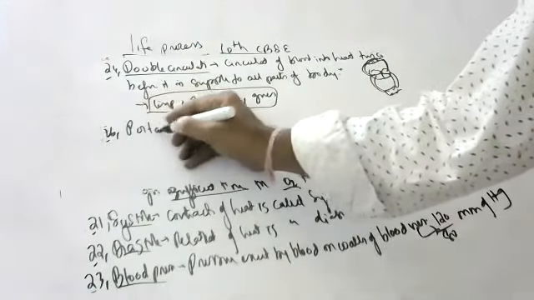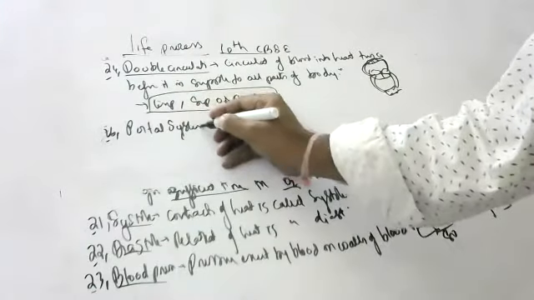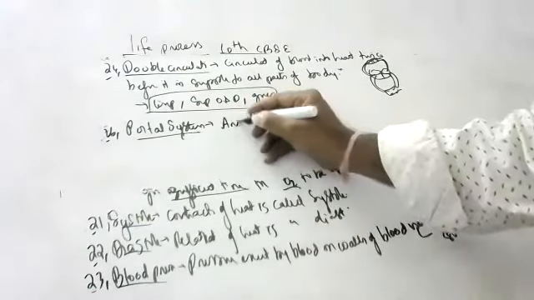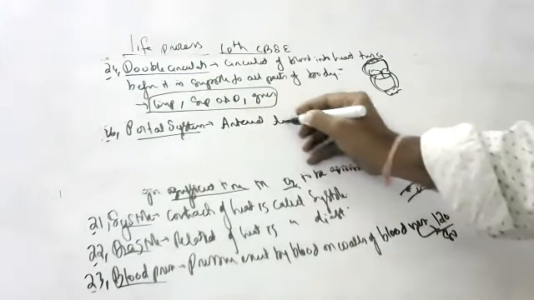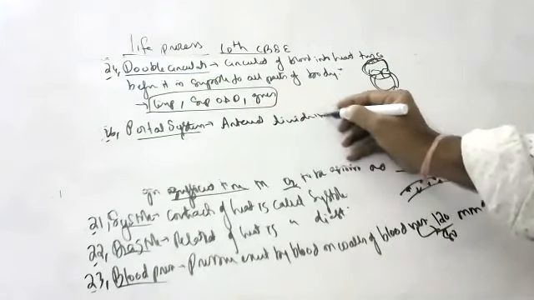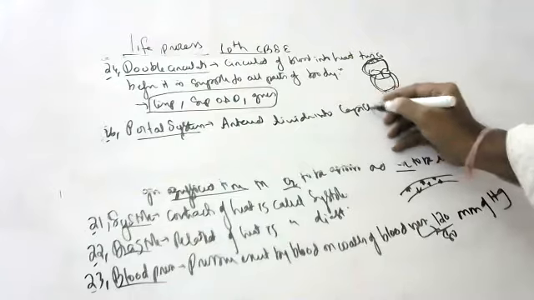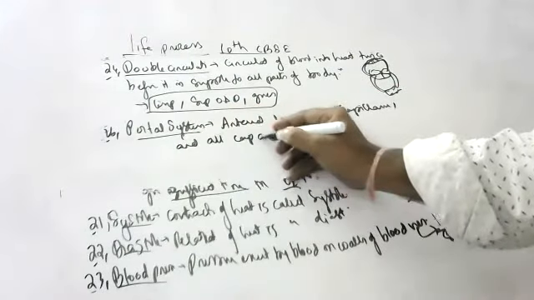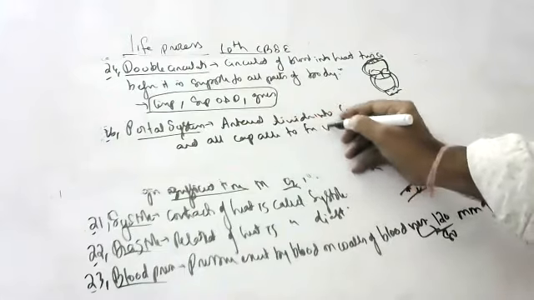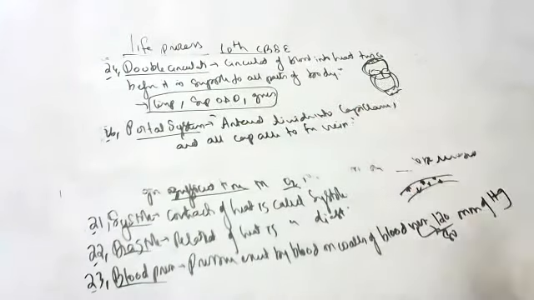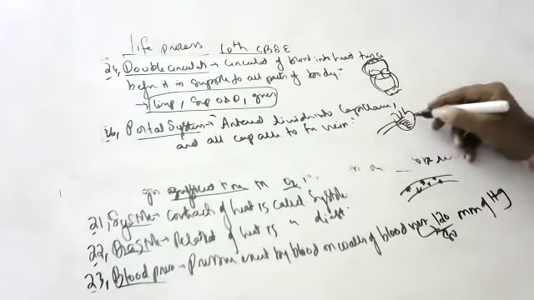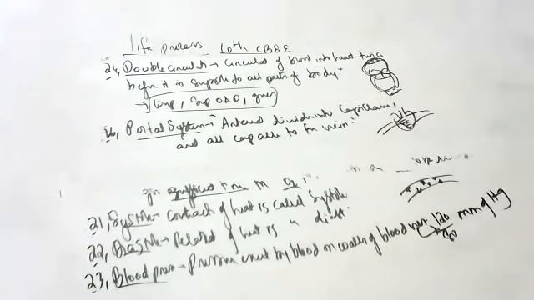What is meant by portal system? Portal system means arteries dividing into capillaries, and all capillaries joining to form a vein. This system is called portal system. Suppose, imagine the stomach is there. One artery will come, divided into millions of capillaries. All capillaries combine to form a vein. This is called portal system.